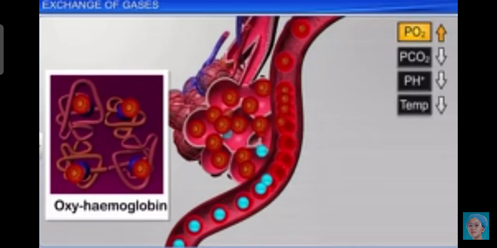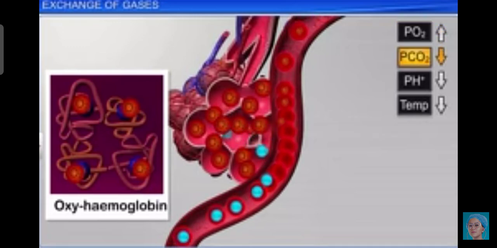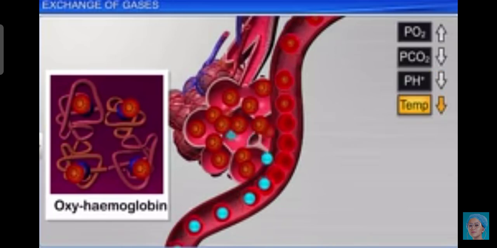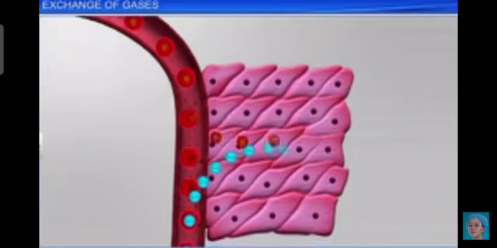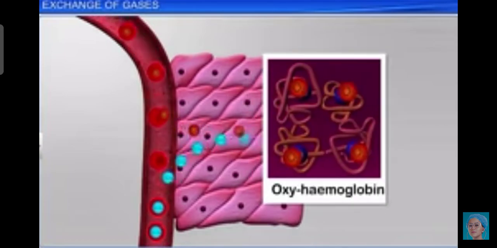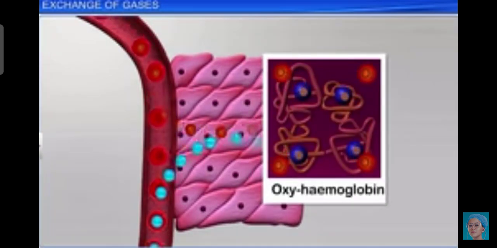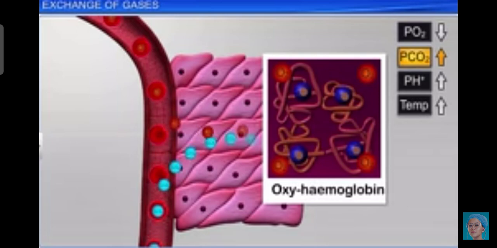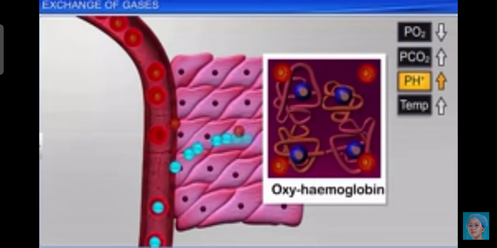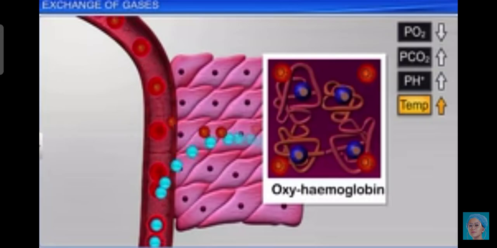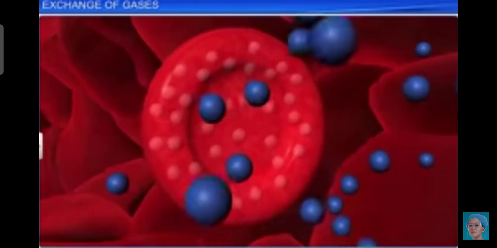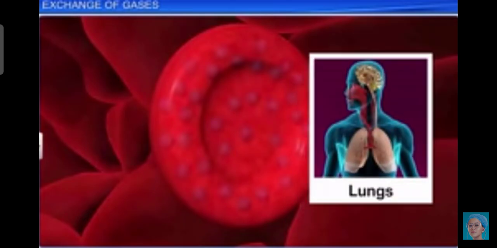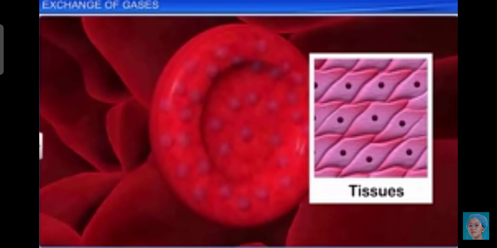In the alveoli, where there is high PO2, low PCO2, lesser hydrogen ion concentration, and lower temperature, the factors are all favorable for the formation of oxyhemoglobin. Whereas in the tissues, where there is low PO2, high PCO2, high hydrogen ion concentration, and higher temperature, the conditions are favorable for dissociation of oxygen from the oxyhemoglobin. This clearly indicates that O2 gets bound to the hemoglobin in the lung surface and gets dissociated in the tissues.